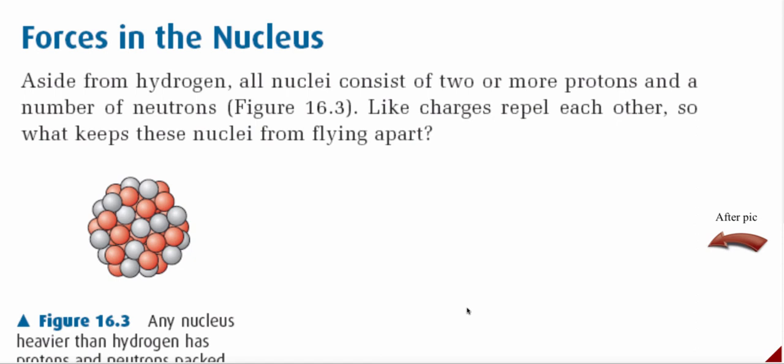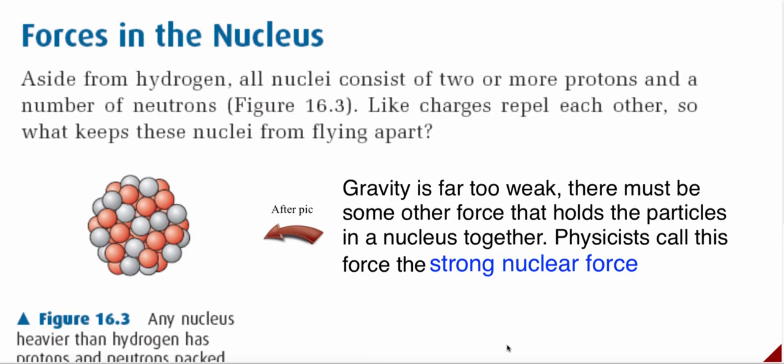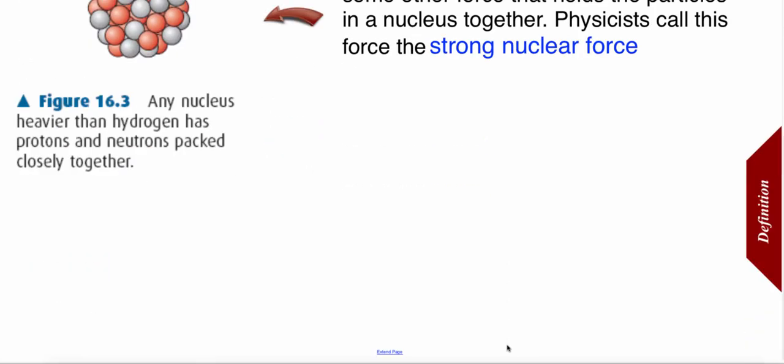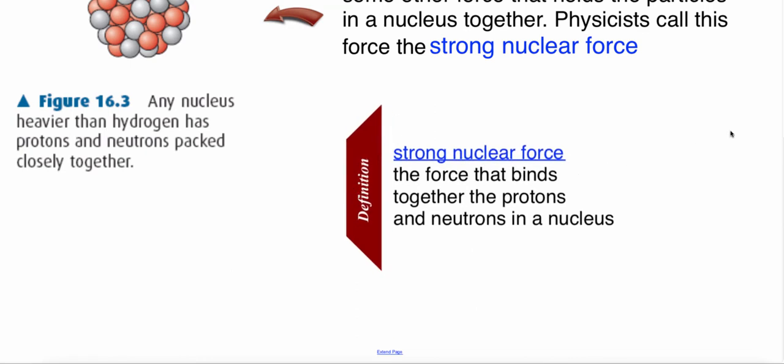Apart from hydrogen, all nuclei are made up of more than one proton and a number of neutrons. And we know that like charges repel. So what keeps these nucleons from flying apart? Well, first we said maybe gravity, but really it can't be gravity. Gravity is far too weak. There must be some other force holding these particles together, and physicists call this the strong nuclear force. The strong nuclear force is the force that binds together protons and neutrons.